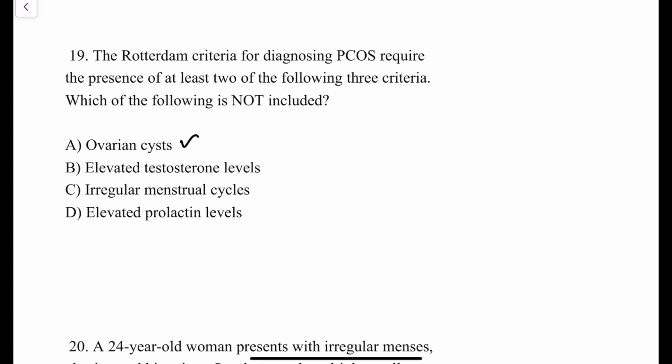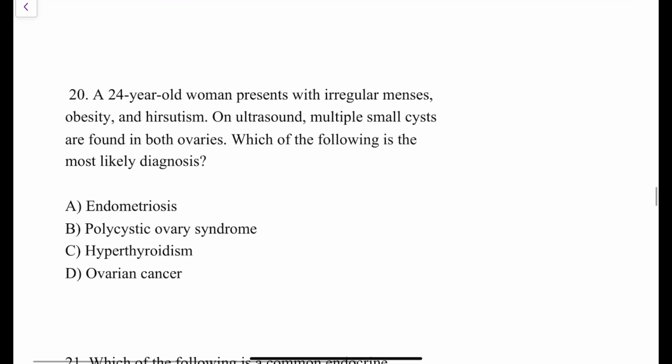Elevated testosterone levels, which means hyperandrogenism, which can be manifested biochemically as hyperandrogenemia or clinically as hirsutism. So elevated testosterone is also an option. Irregular menstrual cycle due to ovulatory dysfunction such as secondary amenorrhea and oligomenorrhea. Yes, this is also included in the Rotterdam's criteria. The one option which is not included in Rotterdam's criteria is elevated prolactin levels. In patients of PCOS, prolactin is normal and prolactin is not included in Rotterdam's criteria. Is that clear? Fine.